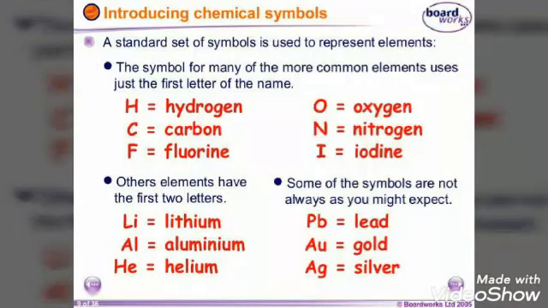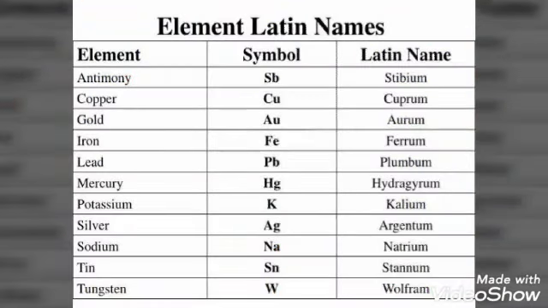So to make it simple and easy again, Berzelius gave symbols of the atoms of elements using letters. Some of the elements were given the first letter of their name as a symbol. Some symbols were given the first and second letter from their name, and sometimes the first and third letter of their name was used as a symbol, and later on Latin names, Greek names, and Arabic names were also kept as symbols for the elements. Nowadays the names of the scientists who discovered the elements are also given as symbols.